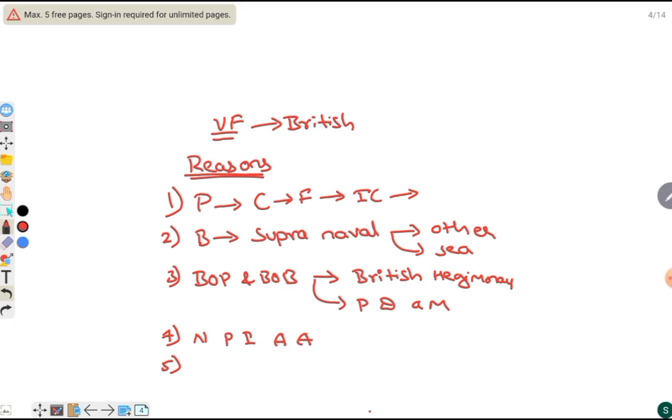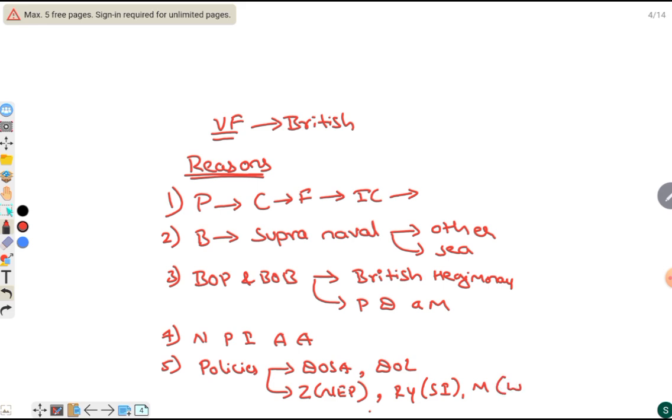And later the British brought policies like the doctrine of subsidiary alliance, the doctrine of lapse, and also introduced various land revenue systems like Zamindari, which was famous in the northeastern part. Next, Ryotwari, dominated in South India, and Mahalwari in Western India. And these are the reasons why the British had an impact to rule over India.